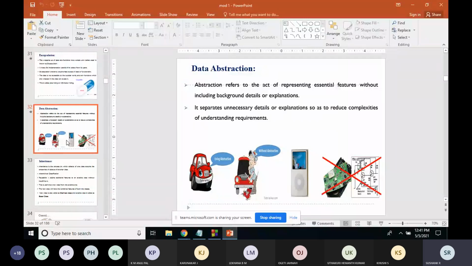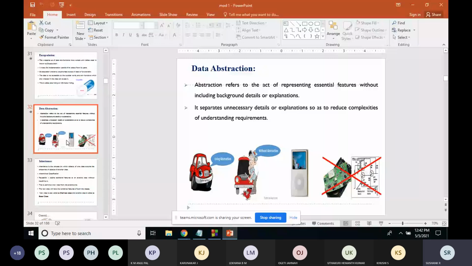Whenever you want to calculate the square root of a number, you just call that function name. You are not worried about how the square root is calculated. You just use the header file #include math.h and call square root of 4, square root of 25. You are not worried about how the system calculates it.